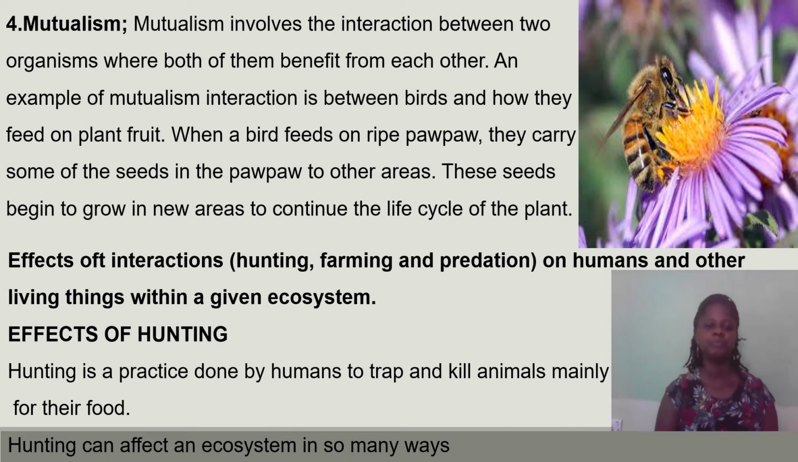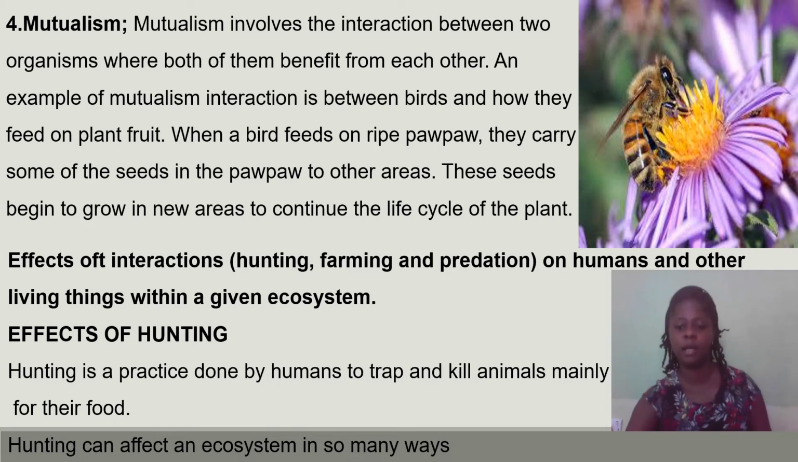Now, how has the interaction affected humans and other living things in a given ecosystem? Let's look at hunting. Hunting is a practice done by humans to trap and kill animals, mainly for food. Hunting can affect an ecosystem in so many ways. Let's look at how hunting can affect an ecosystem.